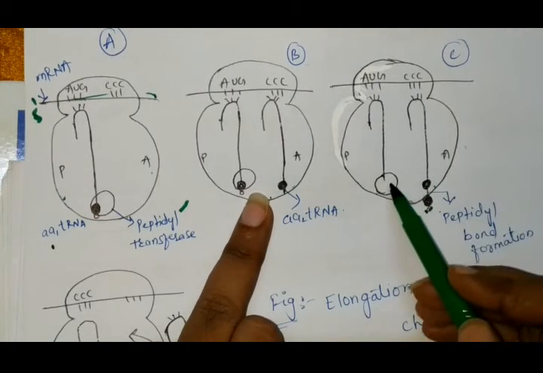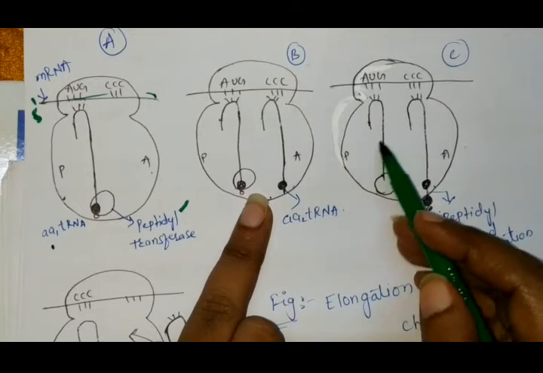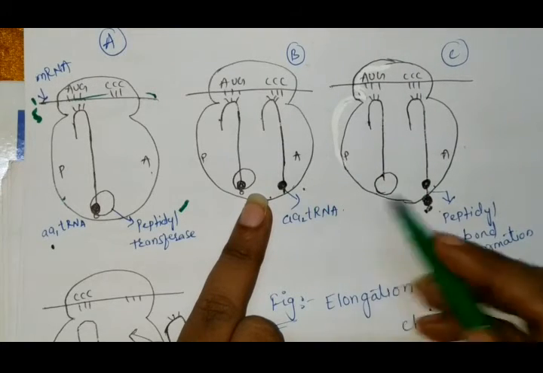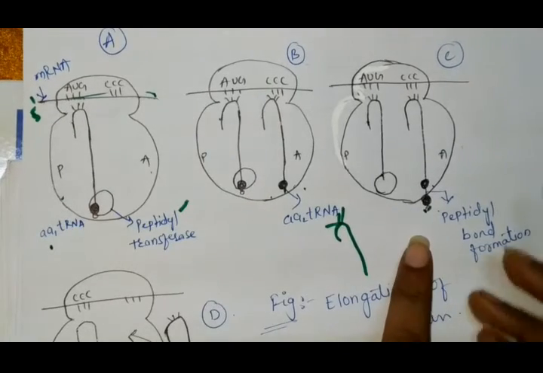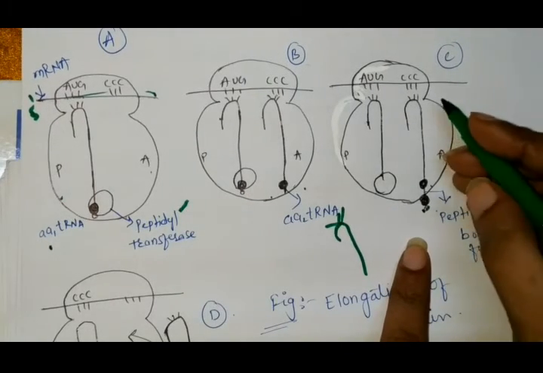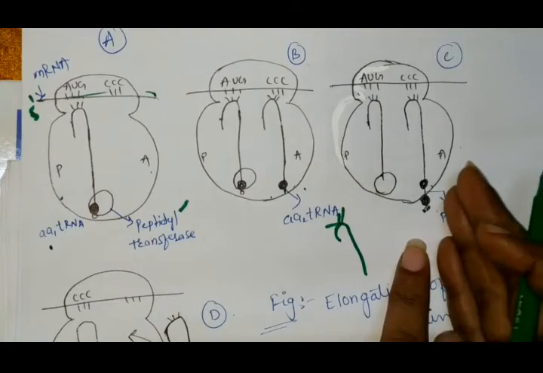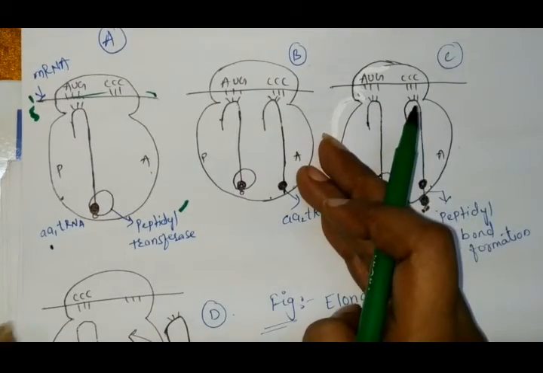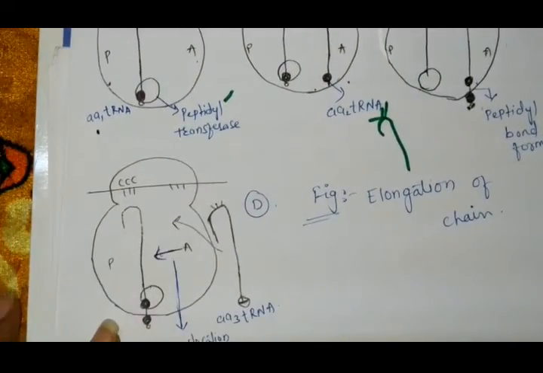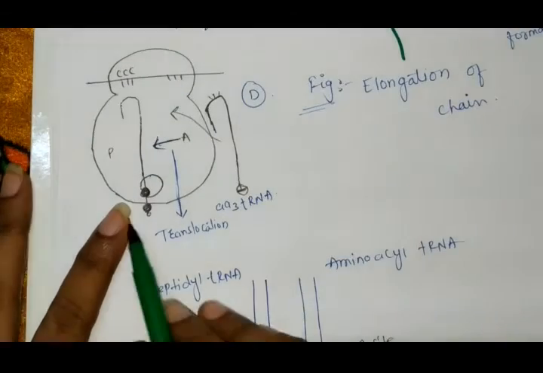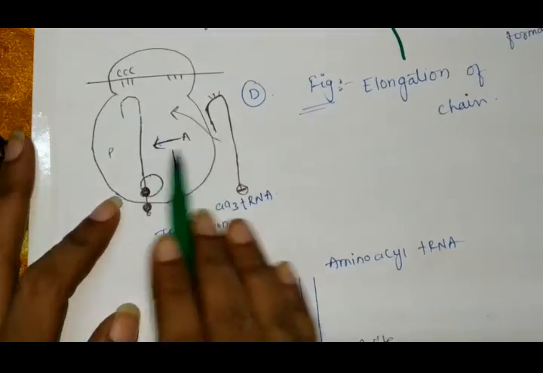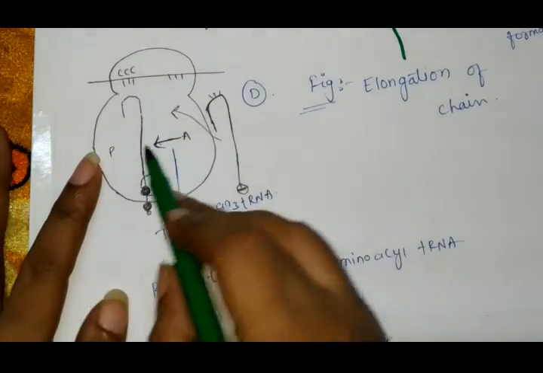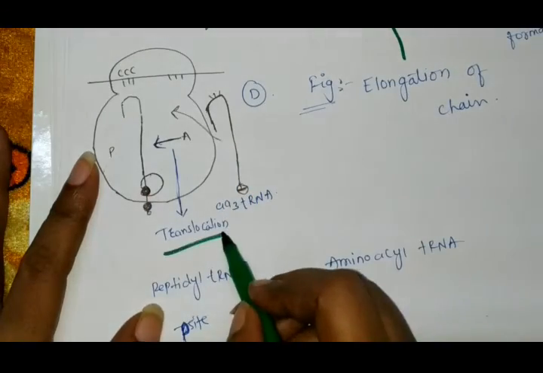Now this is the unloaded tRNA which gets released from the ribosome. It has come out of the ribosome, released. Now this side, the loaded amino acid tRNA, gets transferred to the P site. See, this one is the loaded side which gets transferred to the P site, and this transferring is called translocation.